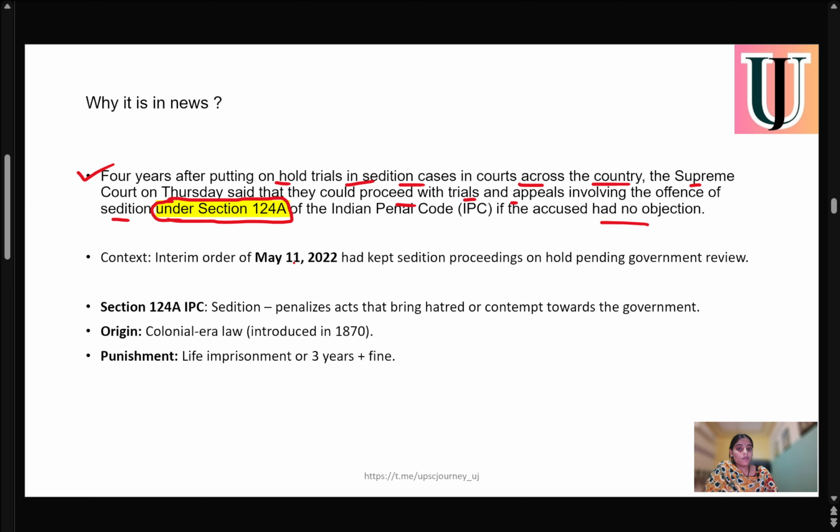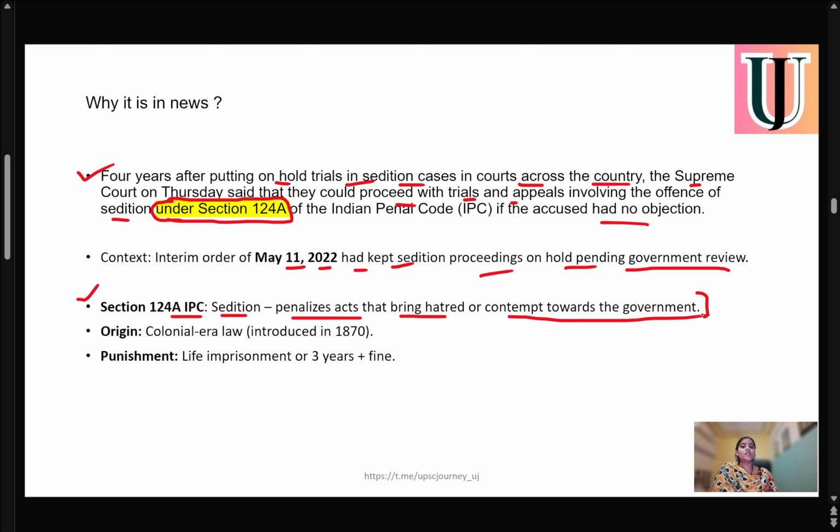What is the context? On May 11, 2022, the court had kept sedition proceedings on hold pending government review. So the government said they needed to have a hold on these trials, but still we see cases of sedition. First, talking about the Sedition Act: section 124A of IPC defines sedition as a penalized act that brings hatred or contempt toward the government.